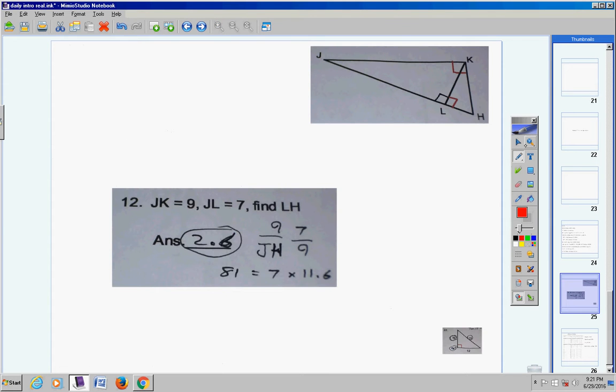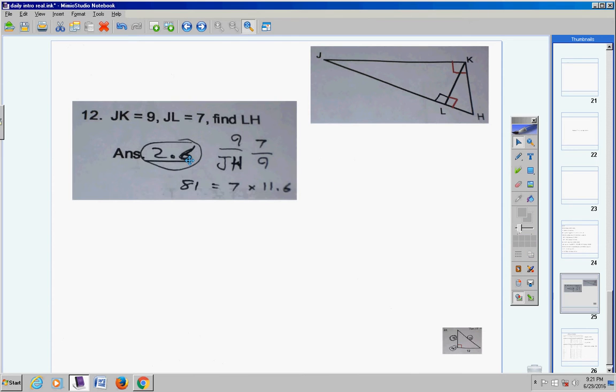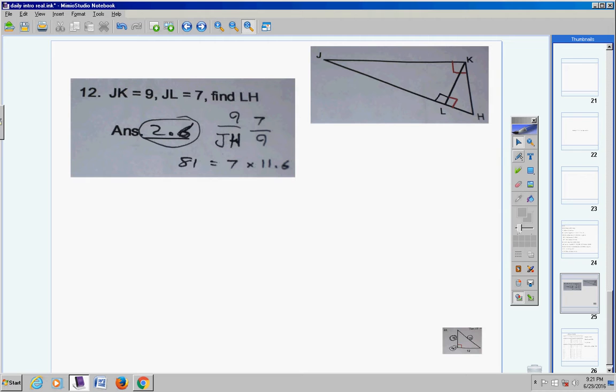Let's take a look at number 12 first. Here's your work right here. Number 12 asked you to take this information here and put it over here. So I'm going to use color coordination. I'm going to circle this in red. In JK, this length here is 9. Now, JL is in green at 7. So here's JL. It has a length of 7. And then in blue, LH is what you're looking for. We'll call that H. So LH is X, excuse me.